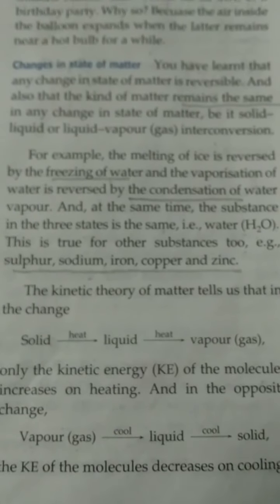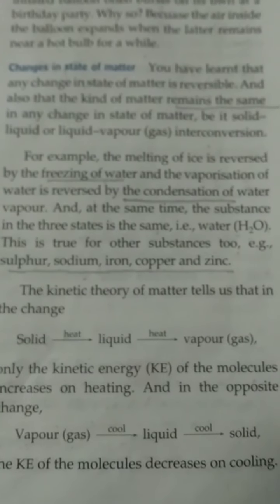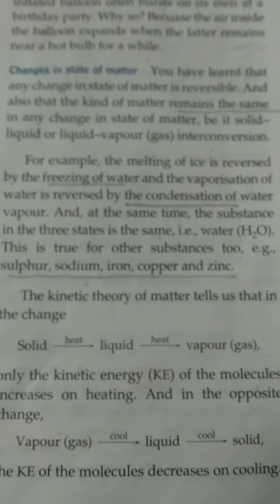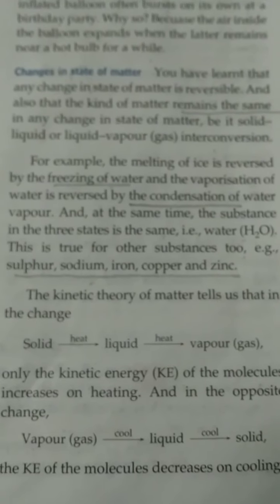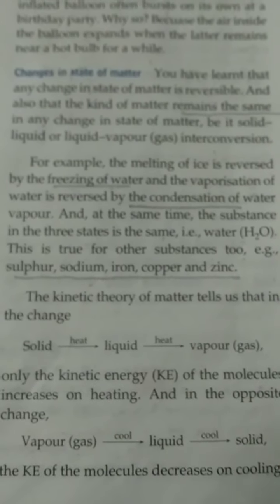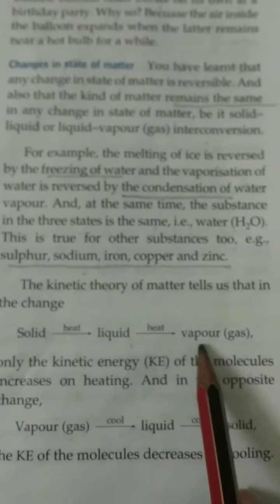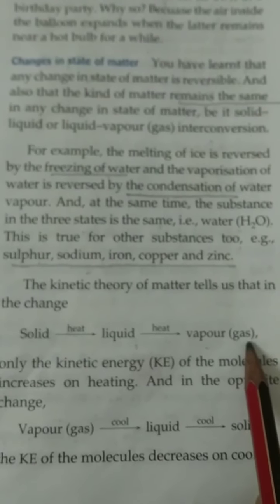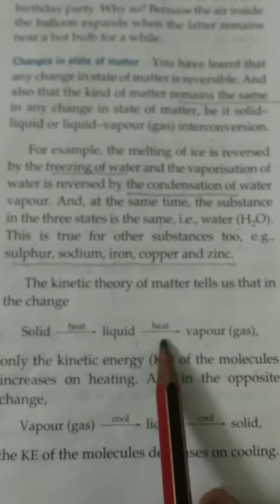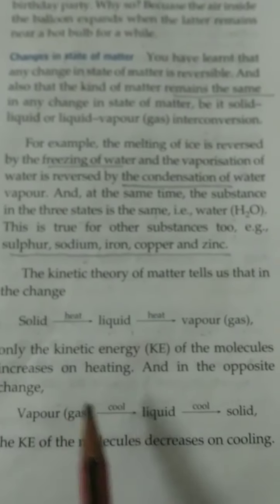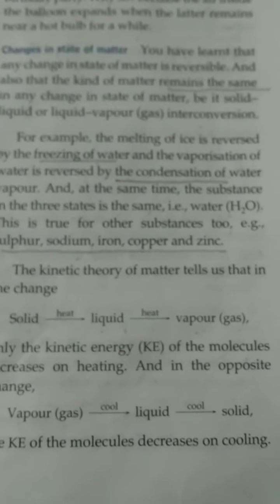Kinetic theory of matter, in the first chapter we had read, in which we discuss the states of matter. Matter is made up of molecules, how molecules vibrate and how they change their state from solid to liquid or liquid to vapor or gaseous form. When we heat, they change from solid to liquid, liquid to gas, due to the kinetic energy of molecules.